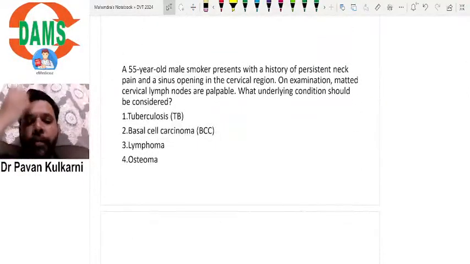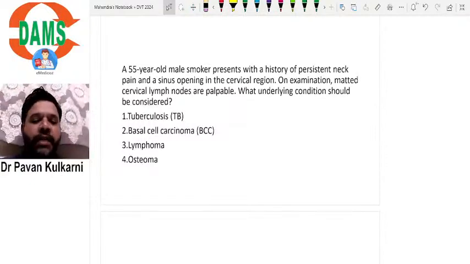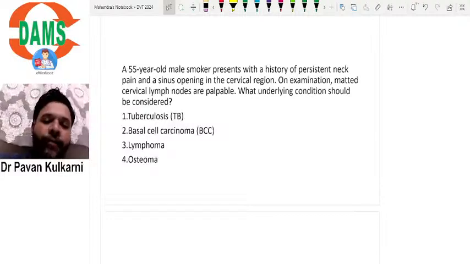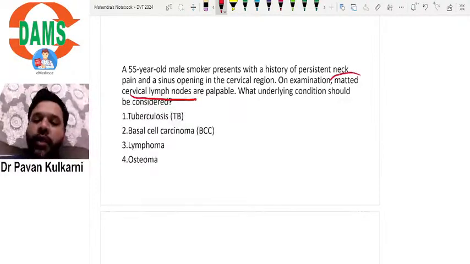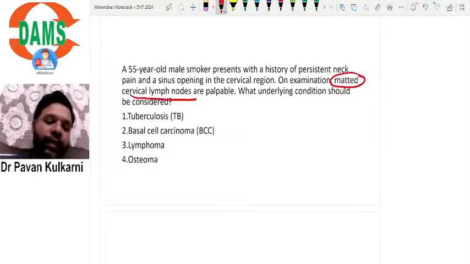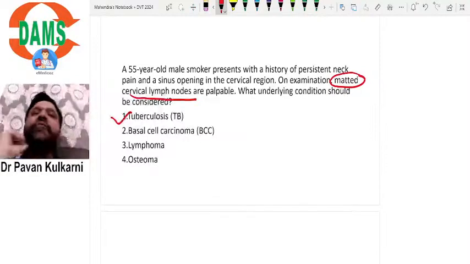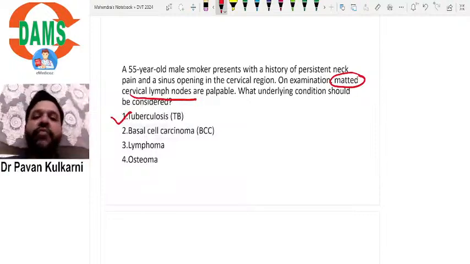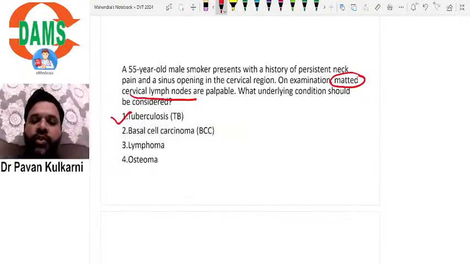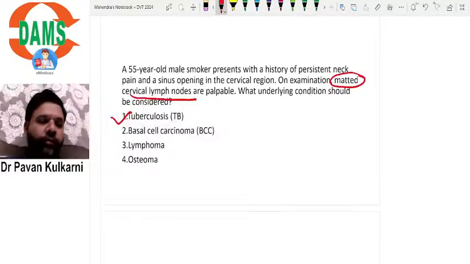A 55-year-old male smoker presents with a history of persistent neck pain and sinus opening in the cervical region. On examination, matted cervical lymph nodes are palpable. Whenever you see the word matted, you come to know the diagnosis is TB. So matted cervical lymph nodes are a classical feature of tuberculosis. That is one straightforward question here based on the lymph nodes in the neck.